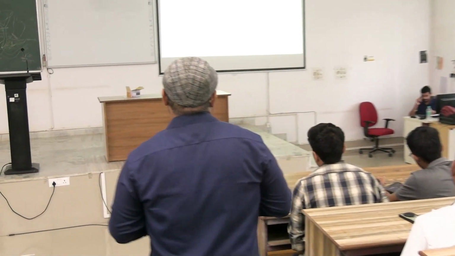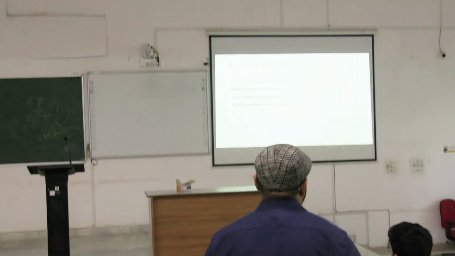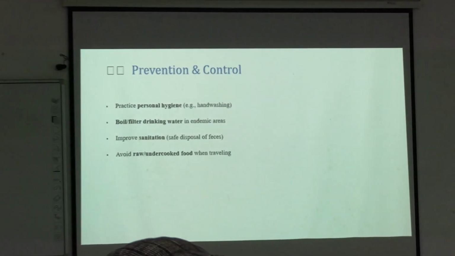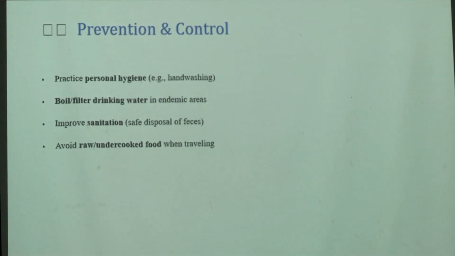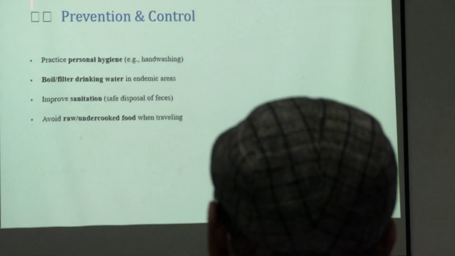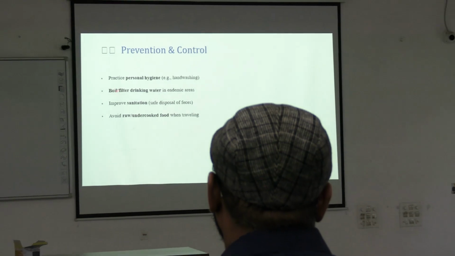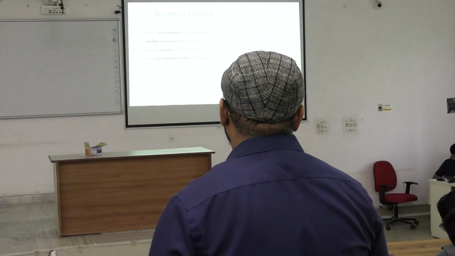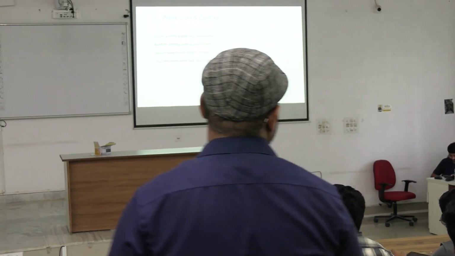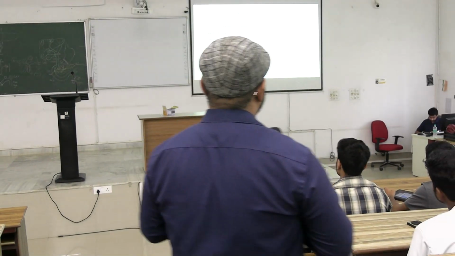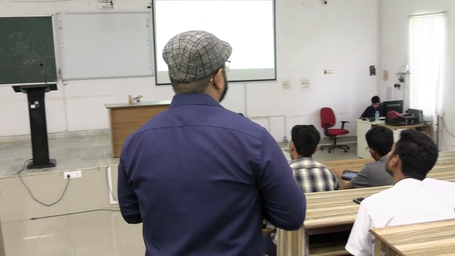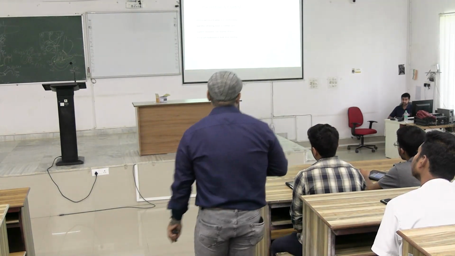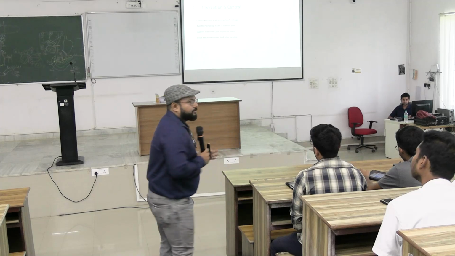Lastly, prevention. Practice personal hygiene, because all parasitic infections are due to poor sanitation and poor hygiene. So practice personal hygiene, boil and filter drinking water, improve sanitation, and avoid raw and undercooked food when traveling. This is how you can do prevention and control. So this is all about Giardia.